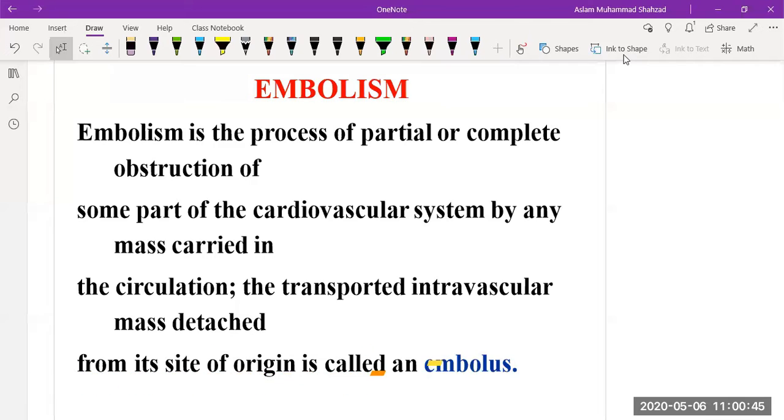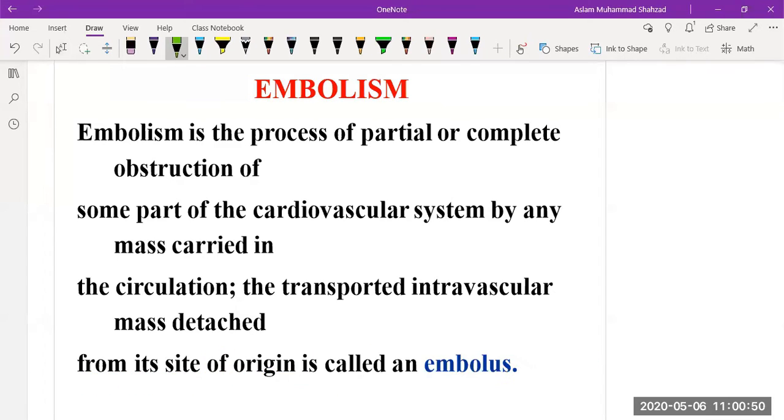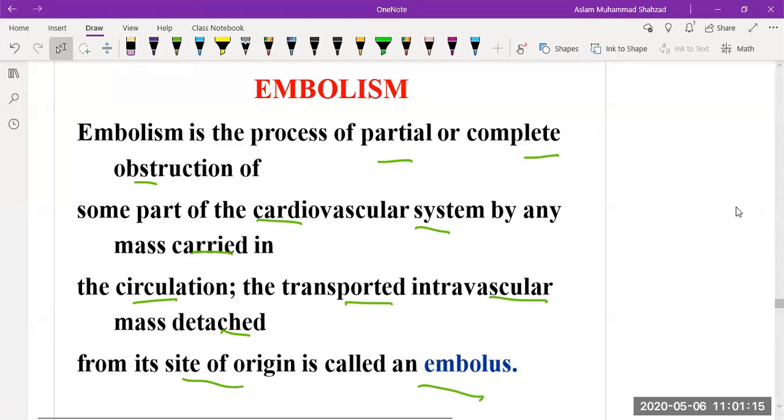Today we are going to discuss embolism. It is a process of partial or complete obstruction of some part of the cardiovascular system, or maybe a mass carried in by the circulation and transported intravascularly, detached from its origin site, known as an embolus. So again, it is a partial obstruction that travels from some part of the cardiovascular system, gets separated from some section, and travels through arteries and can cause embolism like pulmonary embolism.